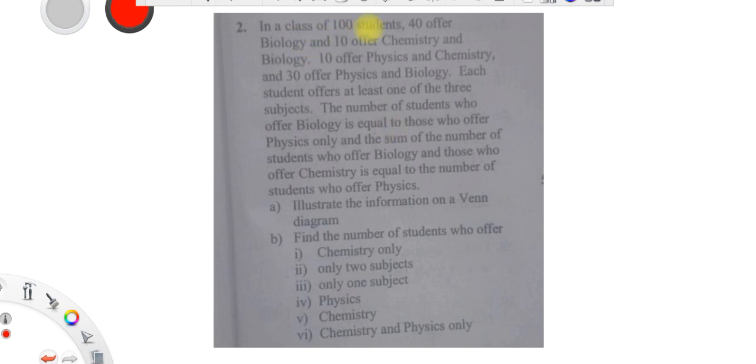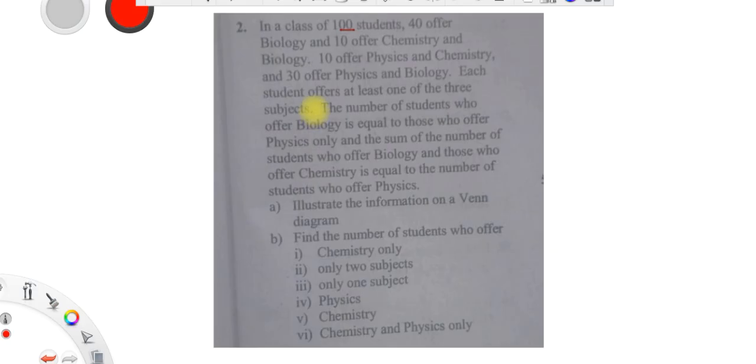It says, in a class of 100 students. So we have how many students? 100 in a class. 40 offer biology and 10 offer chemistry and biology. Read the question very well. 10 offer physics and chemistry, and 30 offer physics and biology. Each student offers at least one of the three subjects.